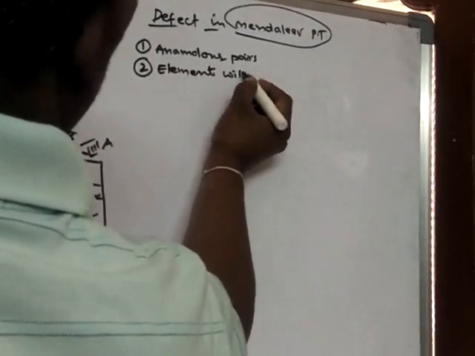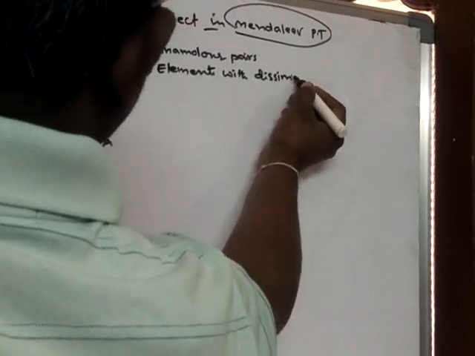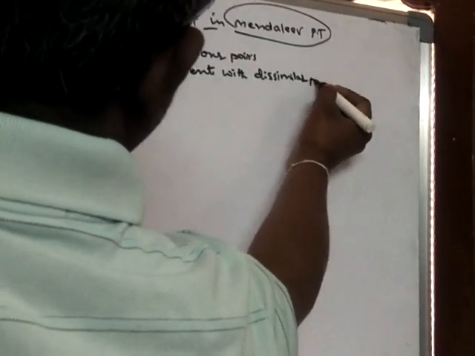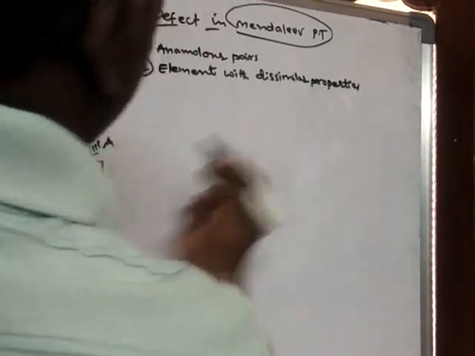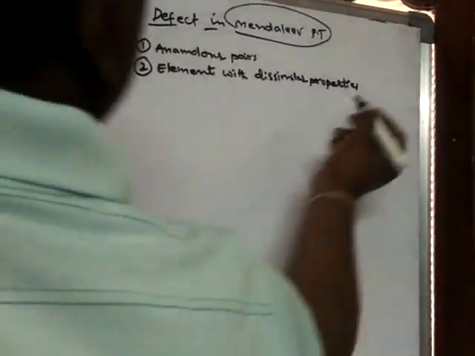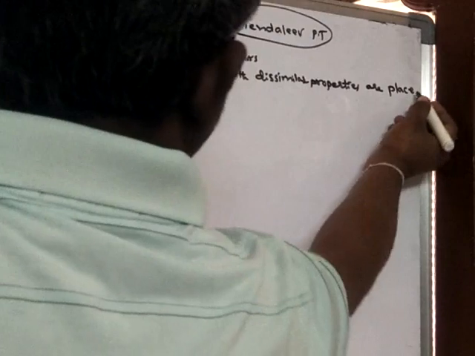Elements with dissimilar properties, that is, elements with different properties, are placed together.